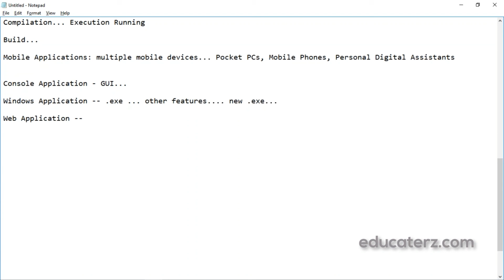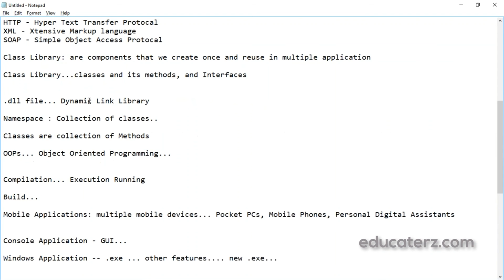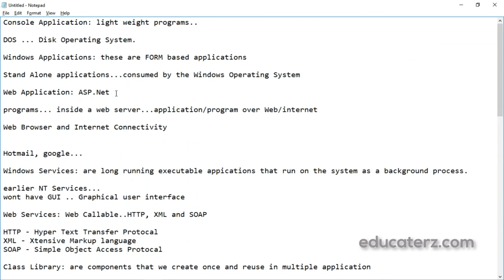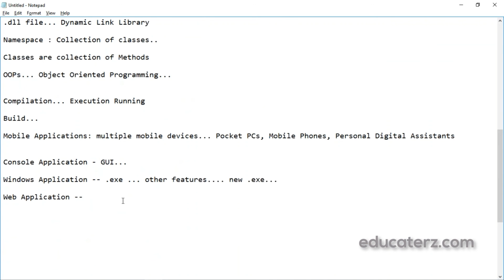But in this case, a web application will be there in a web server. I said already, web applications are inside a web server. When I'm talking about a web application, I told you that the programs will be there inside a web server. So if you want any changes, there is no need of giving this code or any kind of files to the end user. Changes will be made in the web server, so that it will be reflected in all the browsers who have internet access and who are using my application. So in this way, maintenance will be very fast. So only people are preferring web applications.